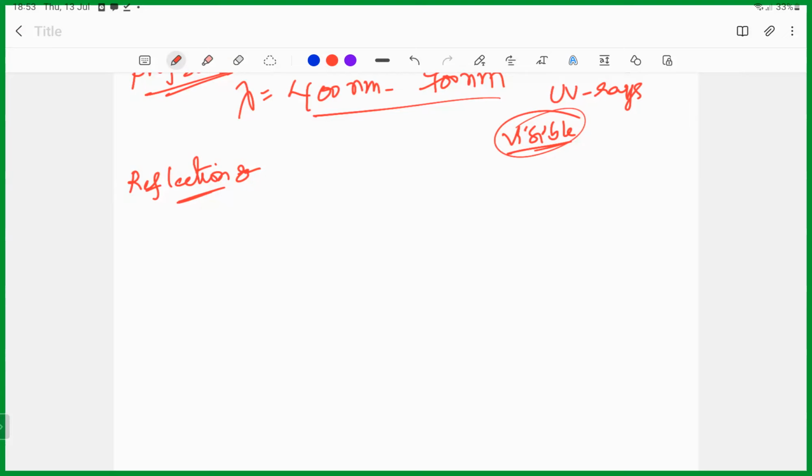If you take the spherical mirror and form a sphere out of it, then there will be a center. That is the center of curvature, represented by capital C. And pole is represented by capital P.